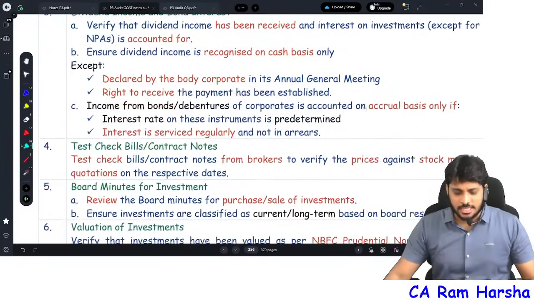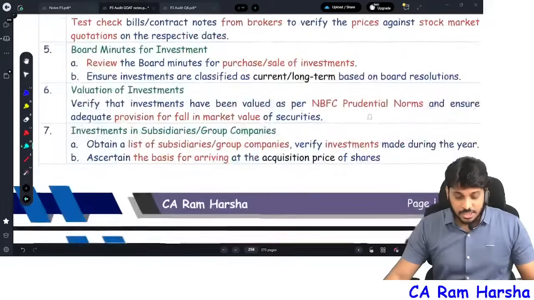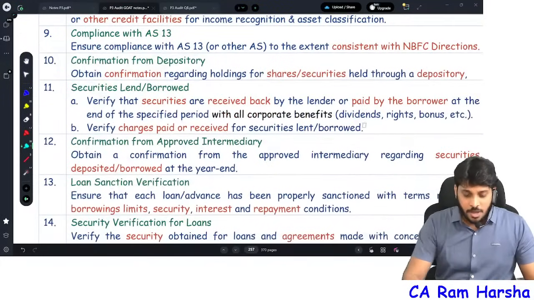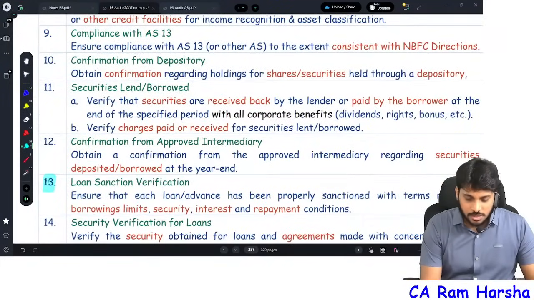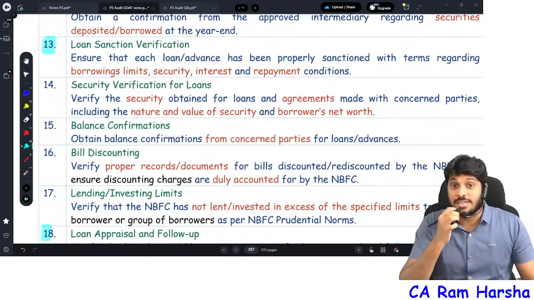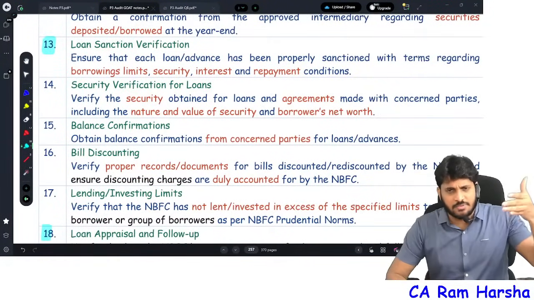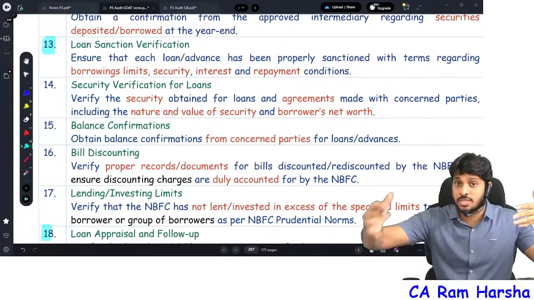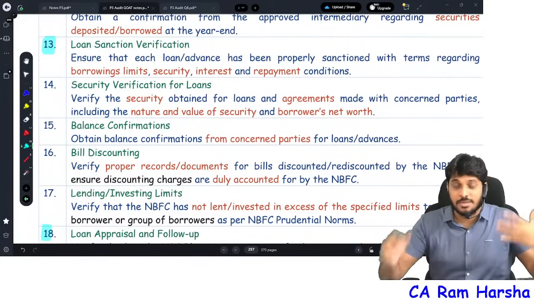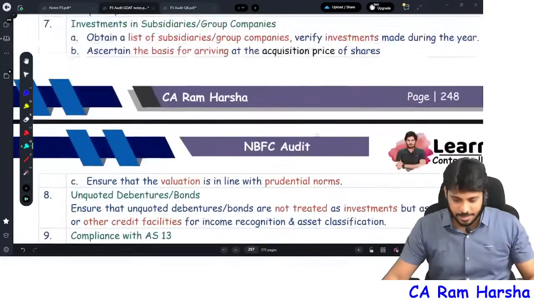In the audit checklist for the ICC, the first few points are given from the investments point of view, whereas from the 13th point onwards until the end, it is the investment credit company. This means first they will be investing and they will also give loans. From investments they get interest, from loans they also get interest. The business is like that.